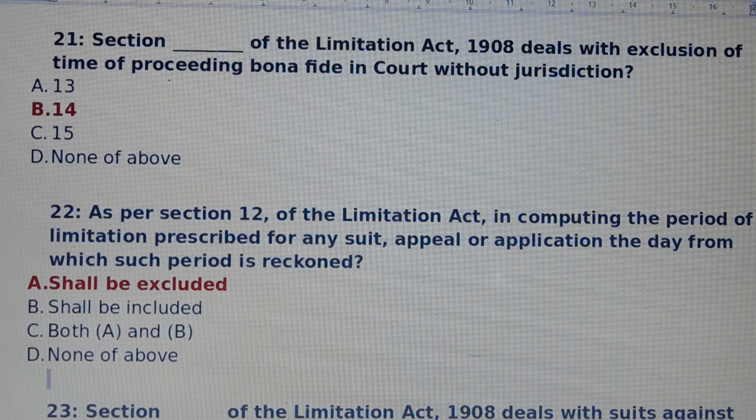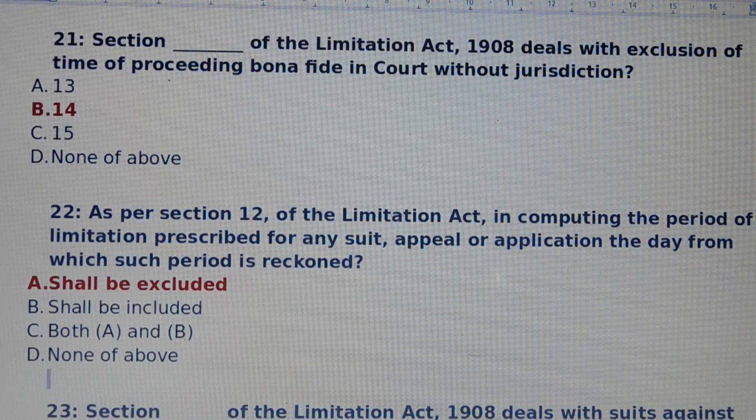Question number 22. As per Section 12 of the Limitation Act, in computing the period of limitation prescribed for any suit, appeal or application, the day from which such period is reckoned. Answer is option number A. Shall be excluded.